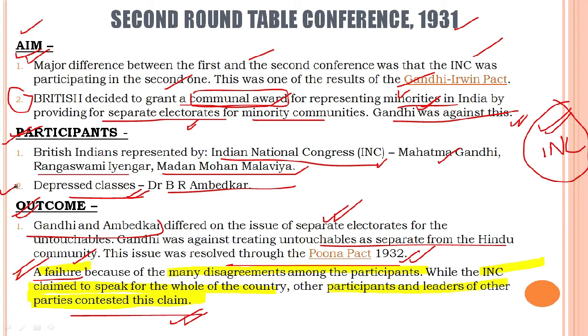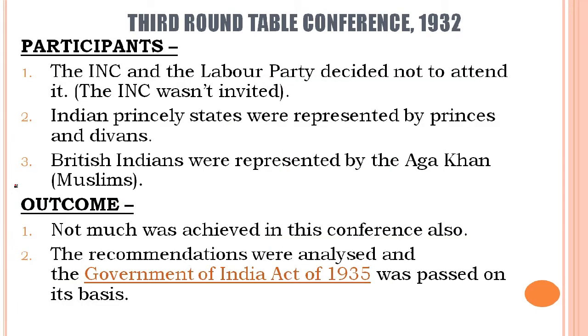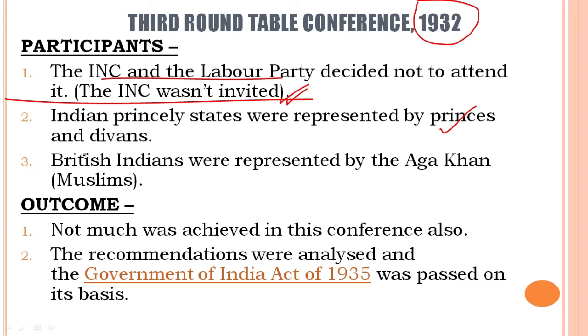Now what does this second roundtable conference lead to? Before we get into that, we'll see the third roundtable conference which occurred in 1932. The Indian National Congress and the Labour Party decided not to attend it. The Indian National Congress was not invited, though. Indian princely states were represented by princes and diwans.